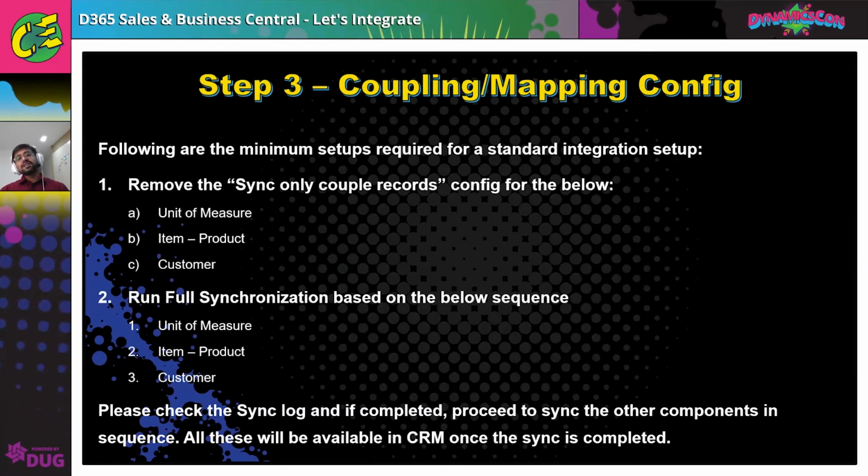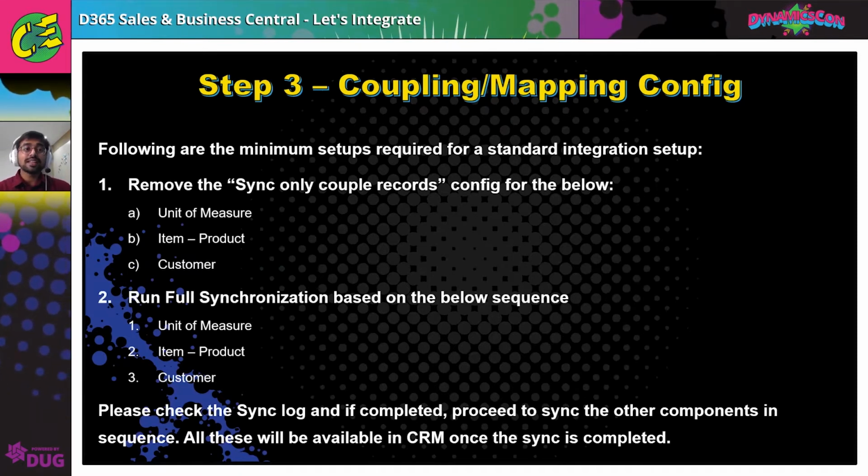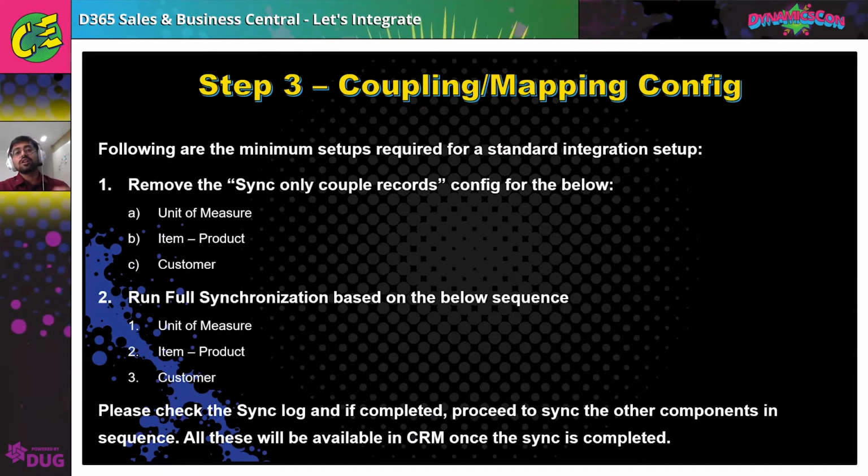Now this is a very important setup of coupling and mapping. Whenever we are trying to integrate two systems, something very important we should understand is who is the source of the data, who's the master. And that's where this mapping needs to be done. That's the first part. You are telling that the direction should be from this to this. So the source of all my customers is CRM, so I'm going to put the direction from CRM to BC.